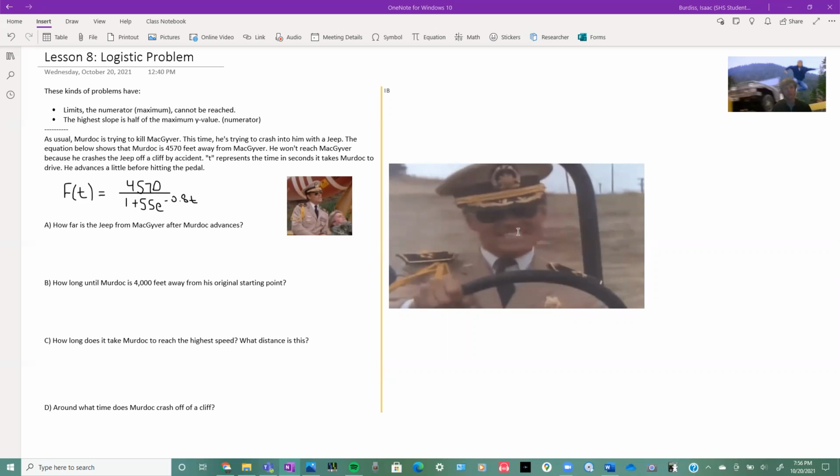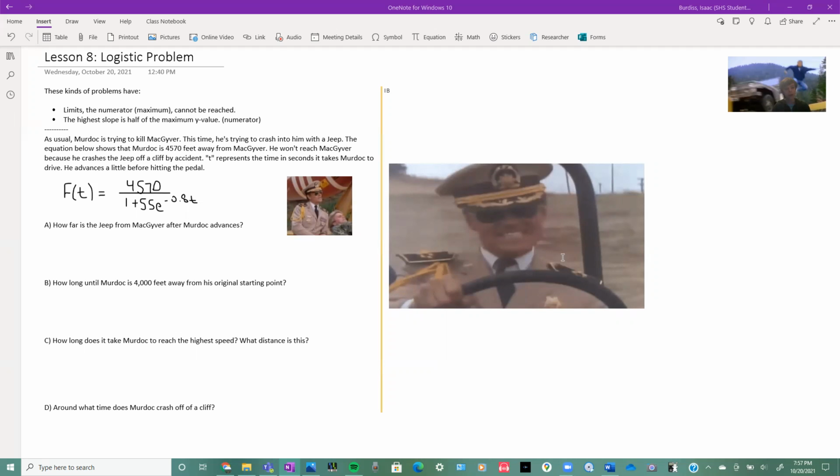Murdoch is trying to kill MacGyver. This time, if you see the picture to the left, first he tried to make him get toasted by some rocket thing, but that didn't work. So then he's trying to crash into him with his Jeep. That's what this bigger picture is. And the equation shows that Murdoch is 4,570 feet away from MacGyver. He won't reach MacGyver because he crashes his Jeep off of a cliff by accident. That's what happens in the episode, actually.